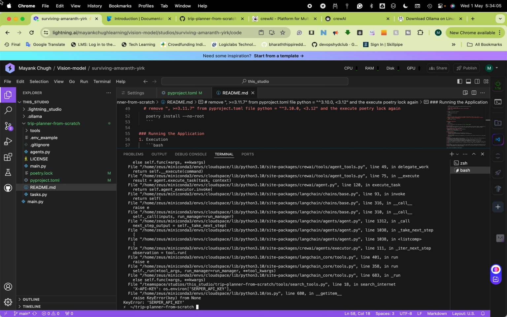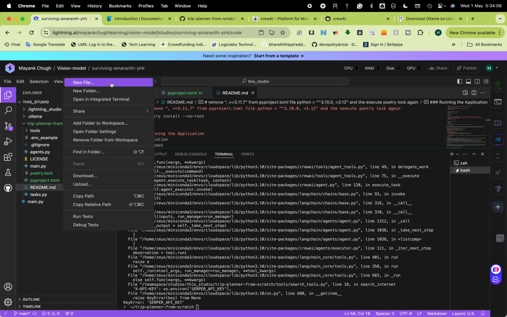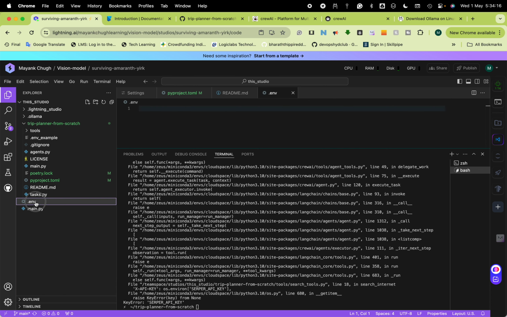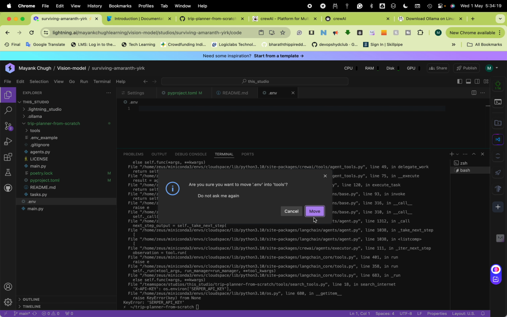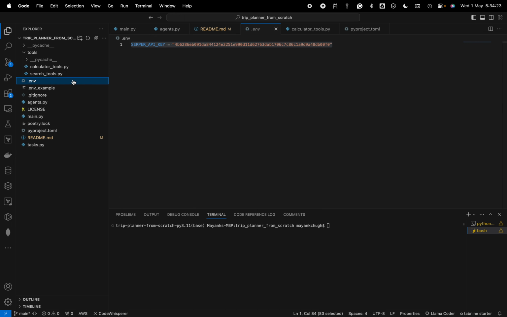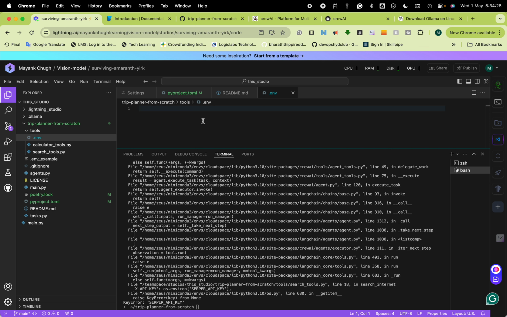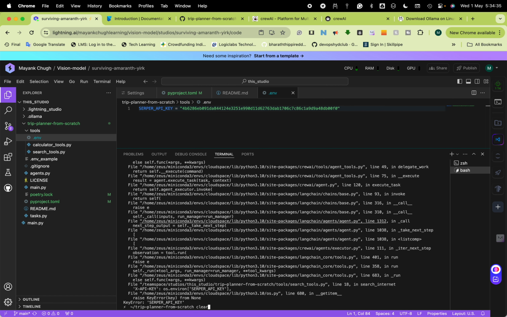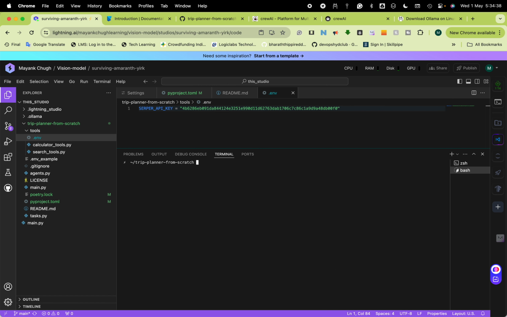Okay, I forgot to mention my Serper API key. So let me do that. Create a .env file. Put that in the folder of trip one. Move it. Now I have my Serper API key here. Copy it, paste it, save it. Let me start again.